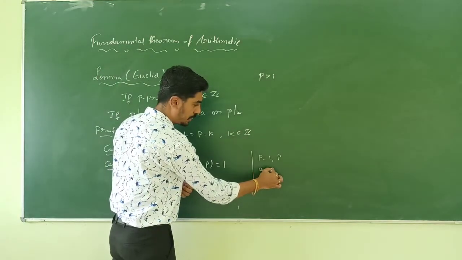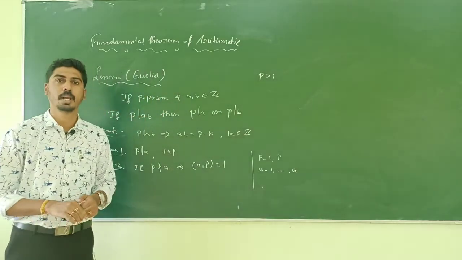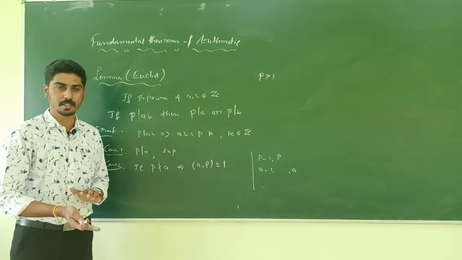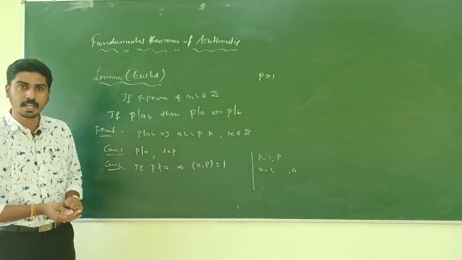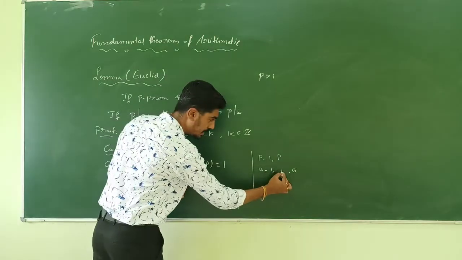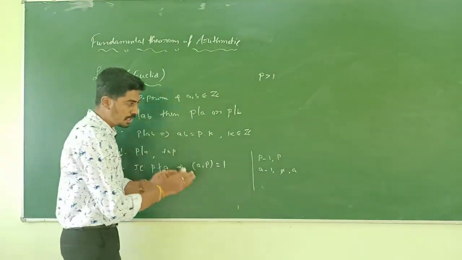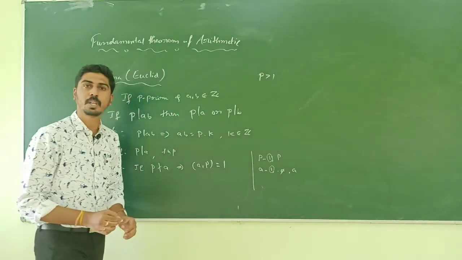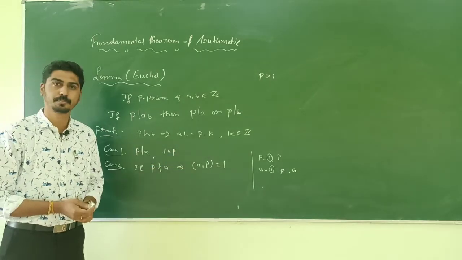The divisors of A are 1, etc., A. There can be at most two common divisors, 1 and P. As P does not divide A, P is not a divisor of A. So the only common divisor of P and A here is 1. So the greatest common divisor is also equal to 1.